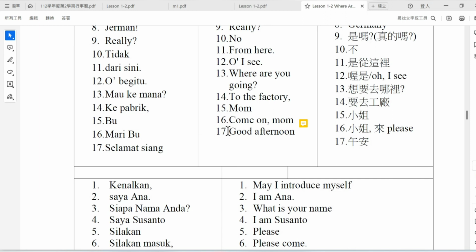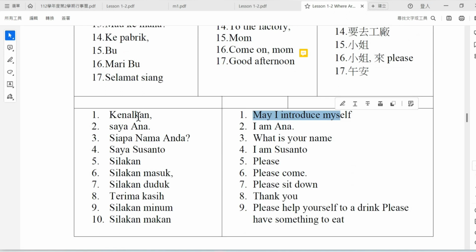Selamat siang, good afternoon. Kenalkan, may I introduce myself. Saya Anna. I'm Anna. Siapa nama Anda? What is your name? Saya Susanto. I'm Susanto. Silahkan. Please. Silahkan masuk. Please come in. Silahkan duduk. Please sit down. Terima kasih. Thank you. Silahkan minum. Please help yourself to a drink. Silahkan makan. Please have something to eat.